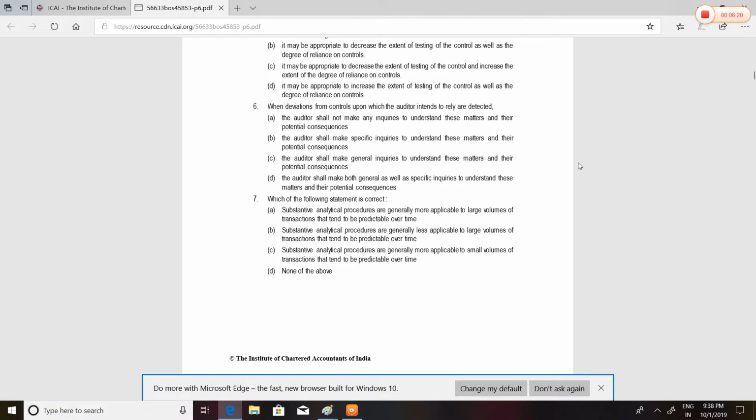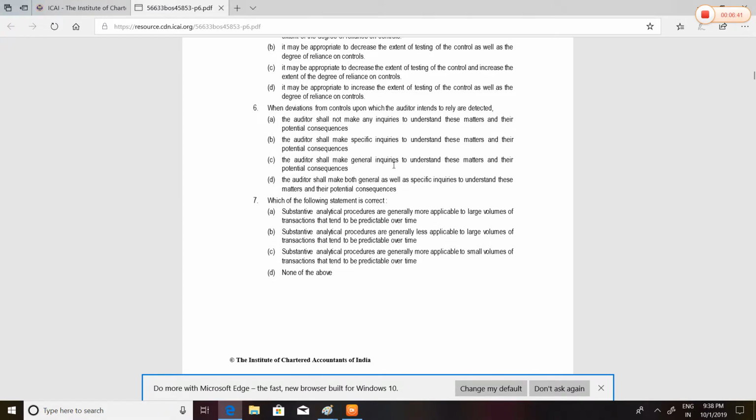realize that some deviations in controls are detected, then why will he not make any inquiries to understand these matters? He will make the specific inquiries to understand these matters and the potential consequences. He will understand the potential consequences. Okay, so B part is the correct option. General inquiries to understand the matters and the potential. We have to make specific.